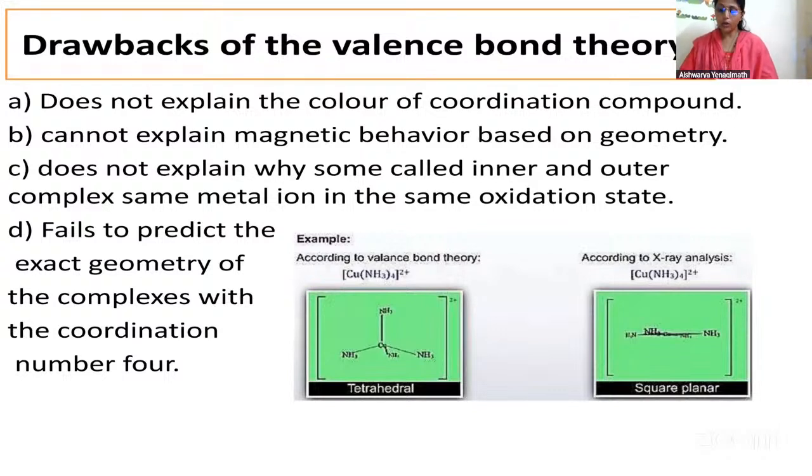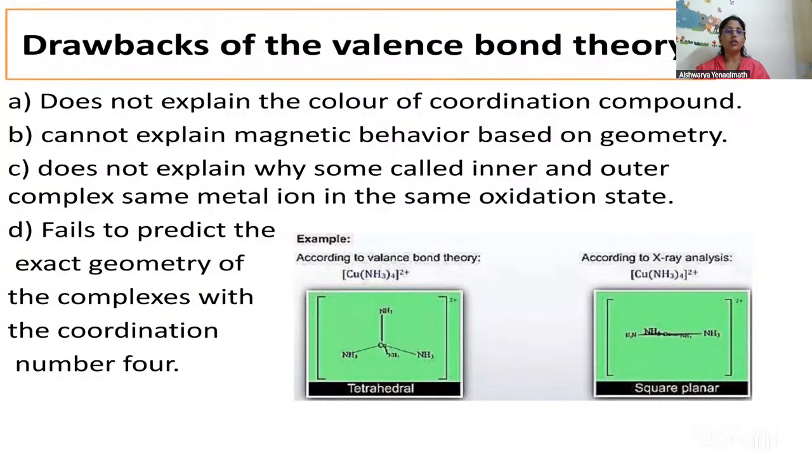Then why do different complexes of the same metal show different colors? Same metal complexes are there, but different colors are there. What was the reason? Relative stabilities of the complexes were not being explained. And then why should certain ligands form high spin while others form low spin? That was also not explained. It only said high spin ligands, low spin ligands. But why it was forming high spin and low spin complexes was not being explained by valence bond theory.